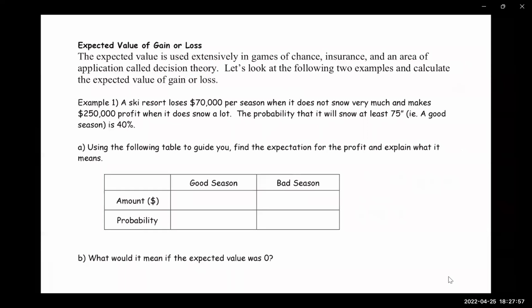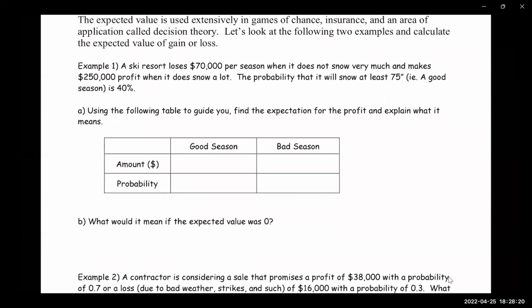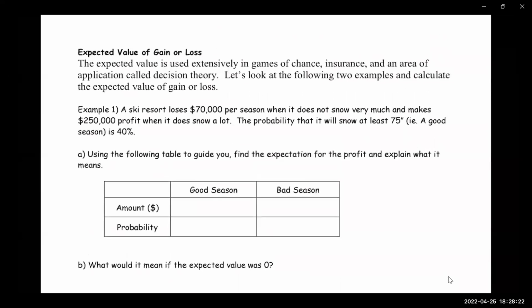A ski resort loses $70,000 per season when it does not snow very much and makes a $250,000 profit when it does snow a lot. The probability that it will snow at least 75 inches, which is a good season, is 40%. So let's use the following table to guide you. Find the expected value for the profit and explain what it means. All right, so for a good season, what's the amount that they would make?